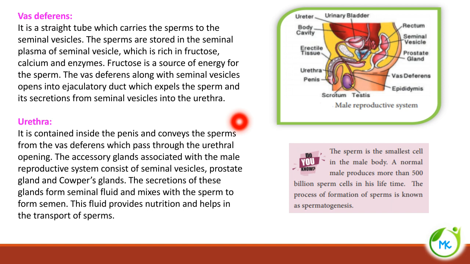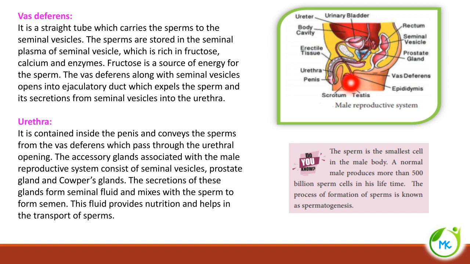The next is vas deferens. So vas deferens is nothing but a straight tube. This tube carries the sperms to the seminal vesicle. Okay, so here you could see this is the seminal vesicle. So to the seminal vesicle, the sperm has to be carried. It is produced in testis, and through the epididymis it reaches the vas deferens.